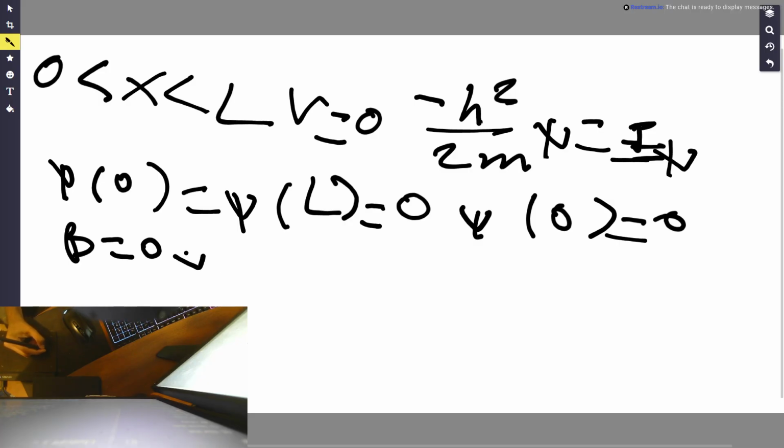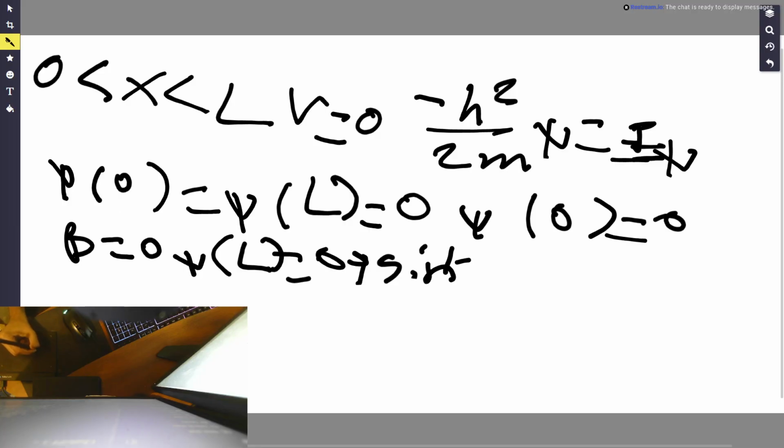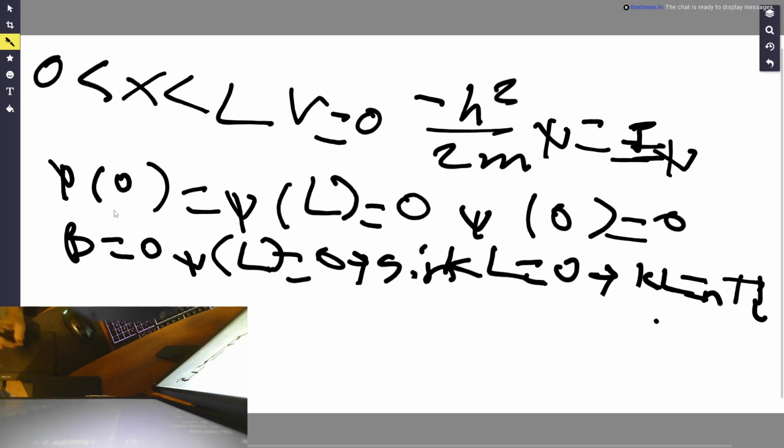So psi of L equal to 0. So we get sine of KL equal to 0, which turns into KL equal to n times pi.